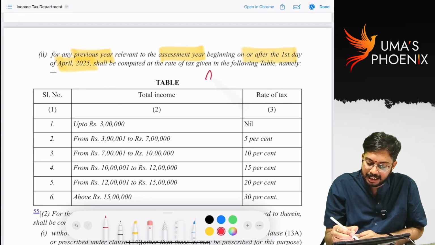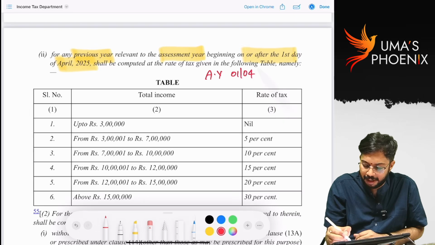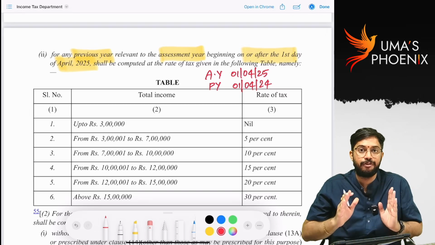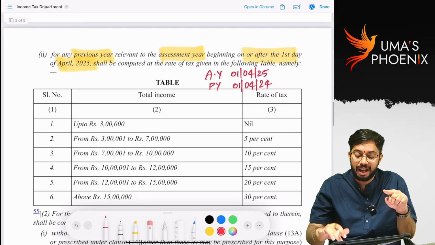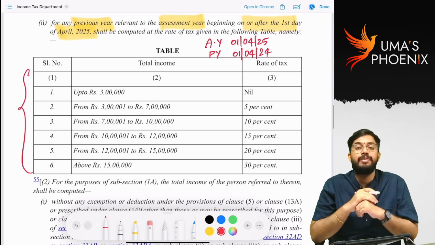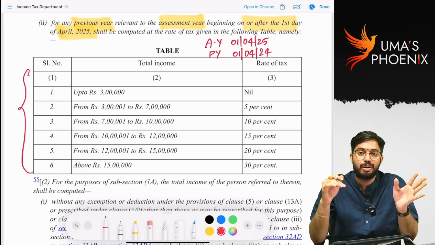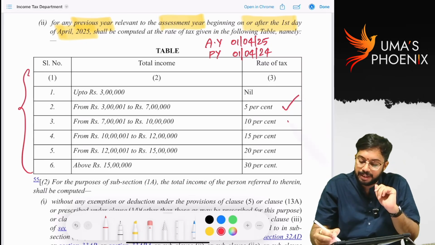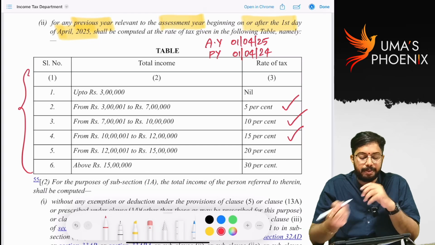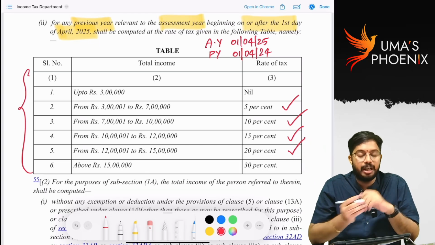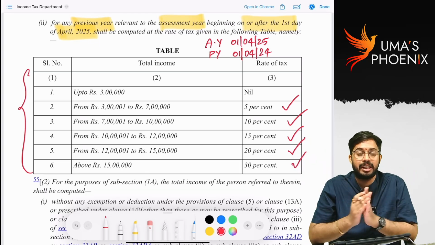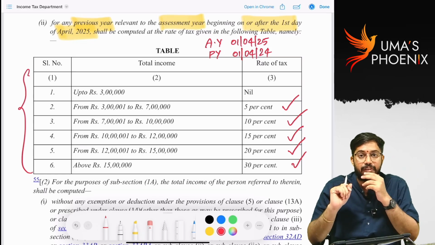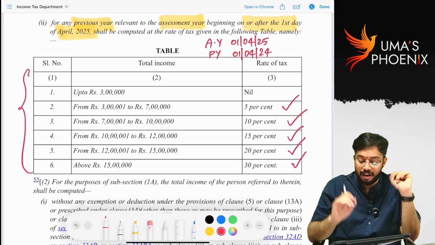That means previous year starting from 1st April 2024, for previous year 24-25, what are the tax rates under section 115BAC(1A)? Up to 3 lakhs 0, greater than 3 lakh up to 7 lakh 5%, greater than 7 lakh up to 10 lakh 10%, greater than 10 lakh up to 12 lakh 15%, greater than 12 lakh up to 15 lakh 20%, greater than 15 lakh 30%. These are default tax rates under section 115BAC(1A).